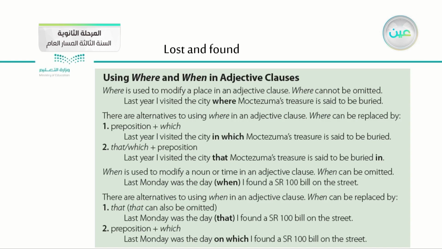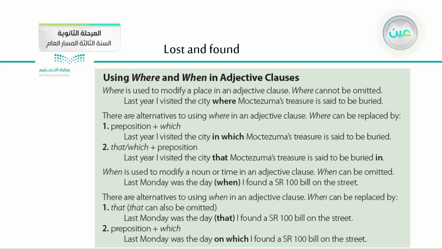And of course, here we have when. We discussed when, and we said that we use when to modify a noun of time in an adjective clause. It's the same with where, but as you see in this example, last Monday was the day when I found a 100 riyals bill on the street.